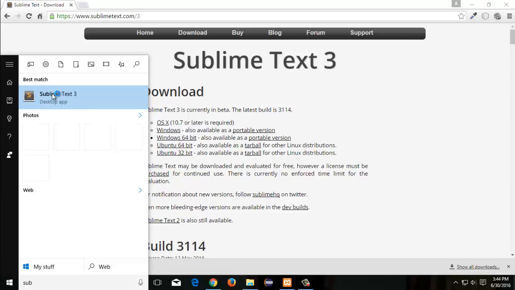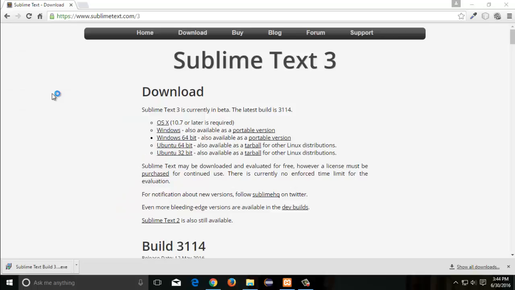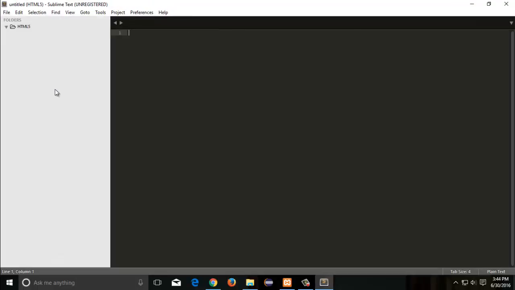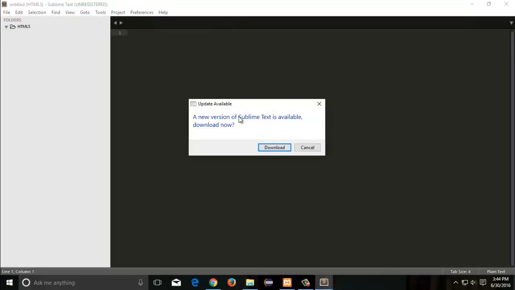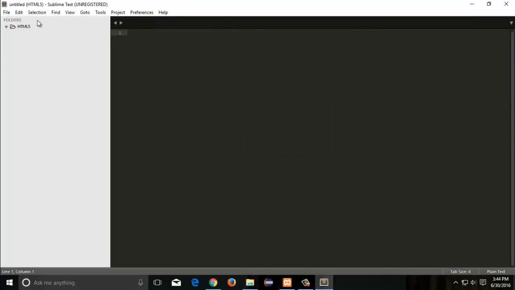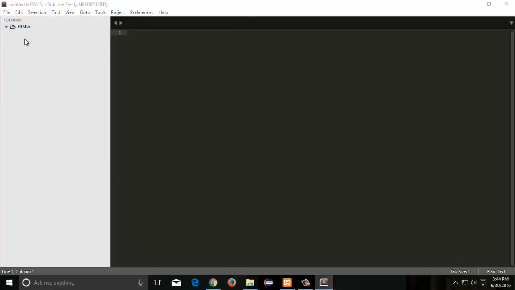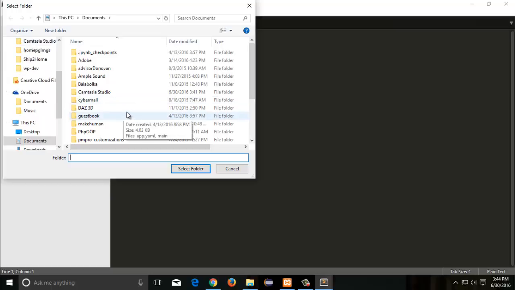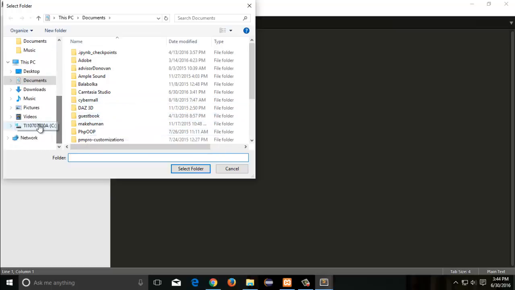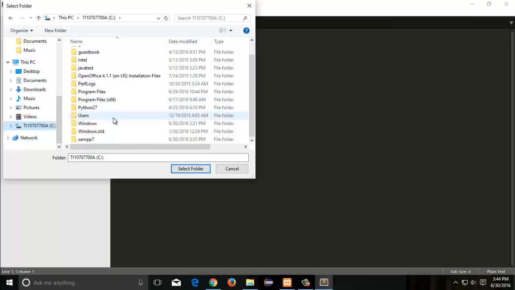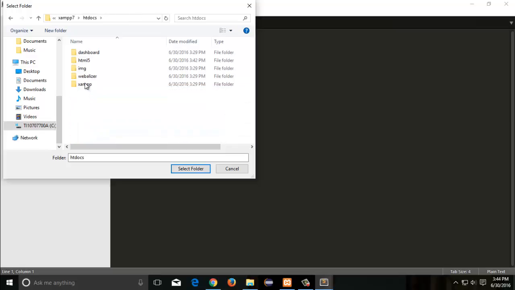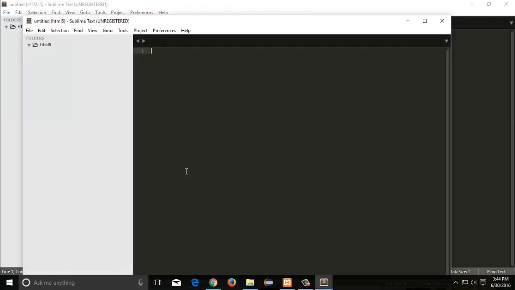Once you have done installing it, open it. Go to File, New Folder. Now we must navigate to that HTML5 folder we created in the htdocs. Go to C drive or wherever you have XAMPP installed. Usually it's in the C drive. XAMPP, htdocs, and select the HTML5 folder.